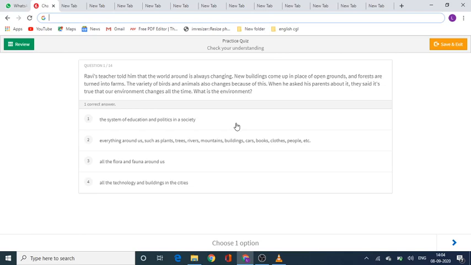So the first question is, Ravi's teacher told him that the world around is always changing. New buildings come in place of open grounds and forests are turned into farms. The variety of birds and animals also changes because of this. When he asked his parents about it, they said that it's true that our environment changes all the time. Now, what is the environment? You'll be getting around 10 seconds. The time starts now.